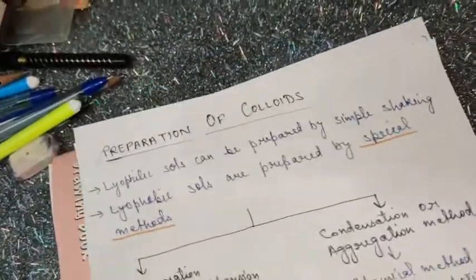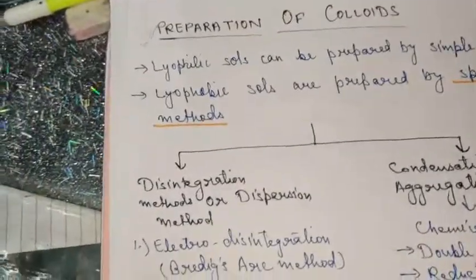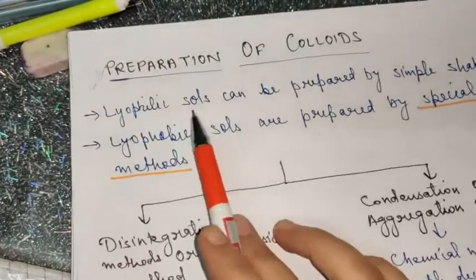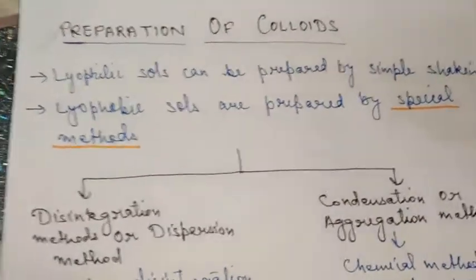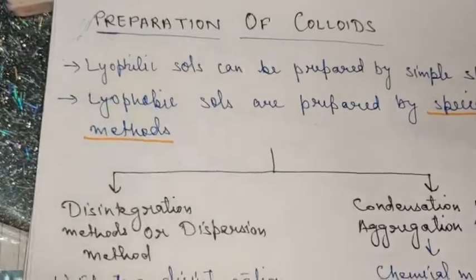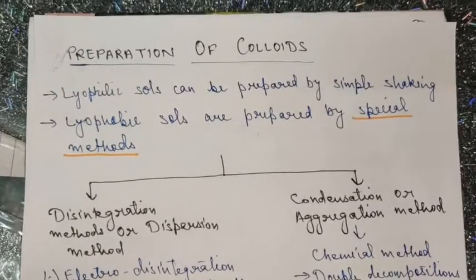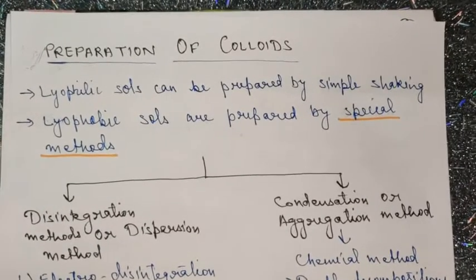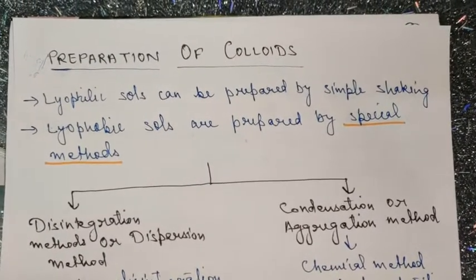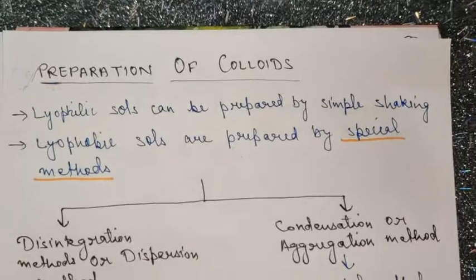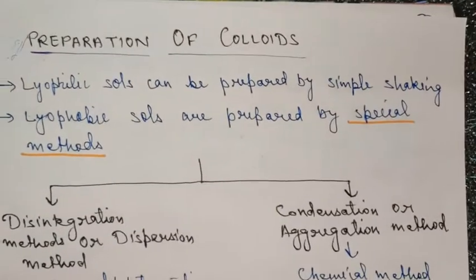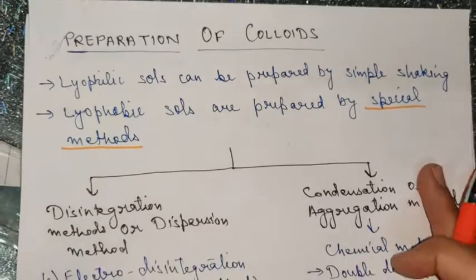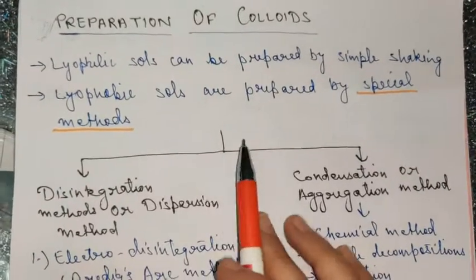Now moving on to the preparation of colloids. When you have to talk about the preparation of colloids, you all know that lyophilic sols are very easy to prepare. Why? Because this type of lyophilic sol can be prepared by simple shaking, since these are liquid loving, whereas lyophobic sols are prepared by special methods. They cannot be prepared simply by shaking because they have no affinity for the dispersion medium. That is why you need to apply special methods for their preparation.